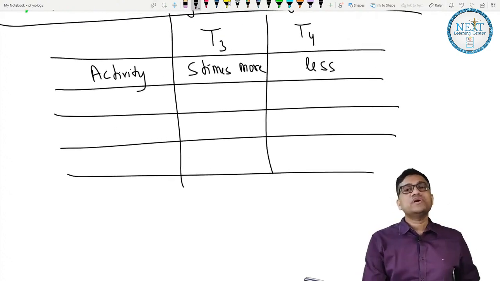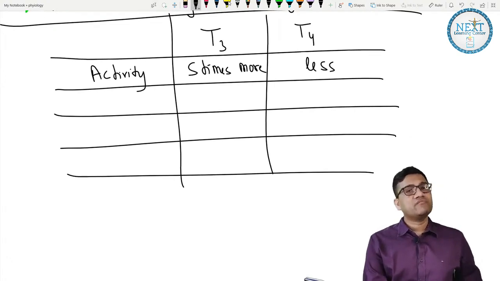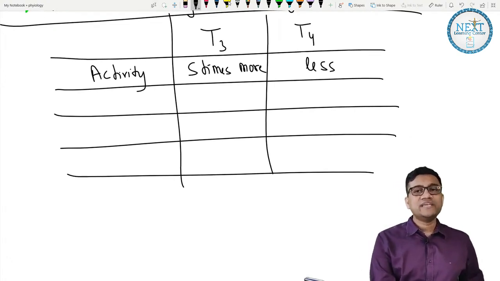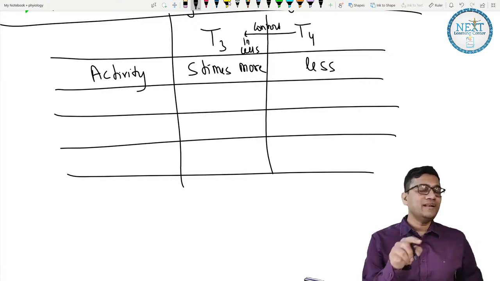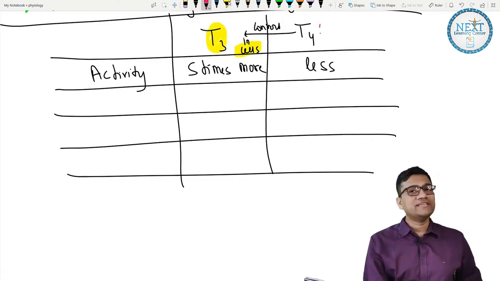Therefore T4 must be converted to T3. T4 is converted to T3 inside the cell. So who is main in the cell? T3. T3 is primarily in the cell and T4 is outside.